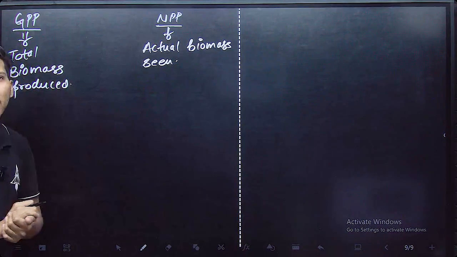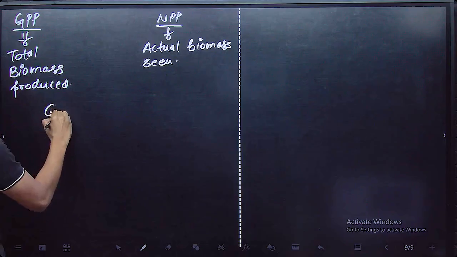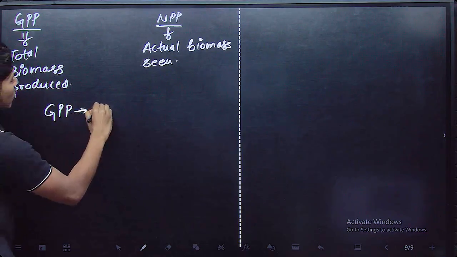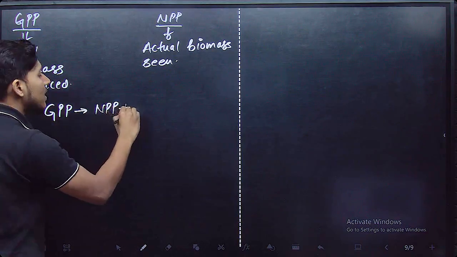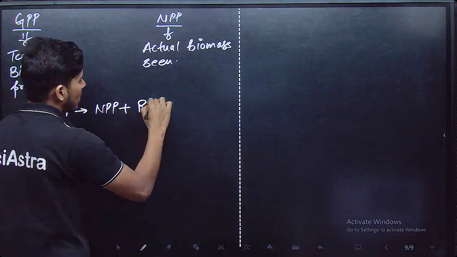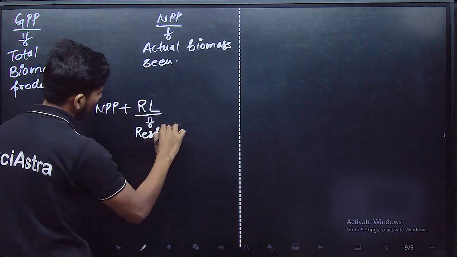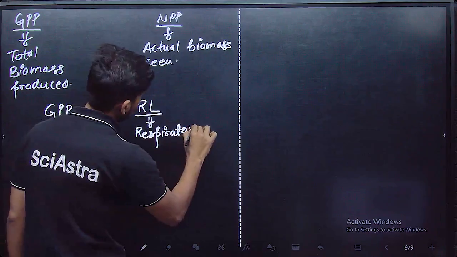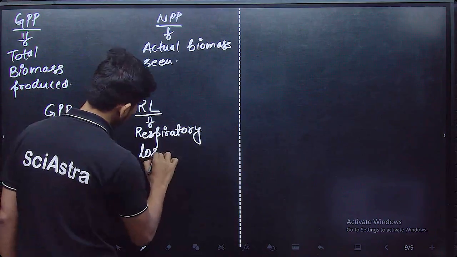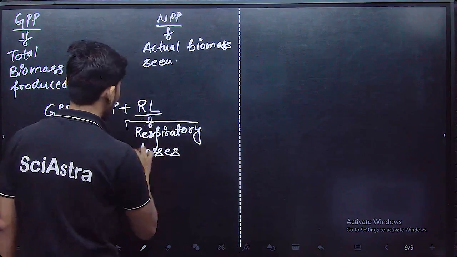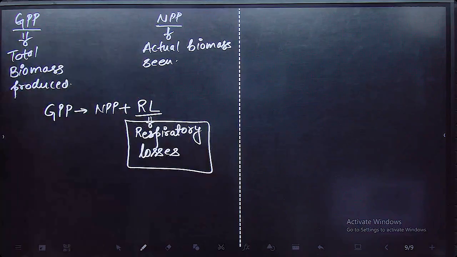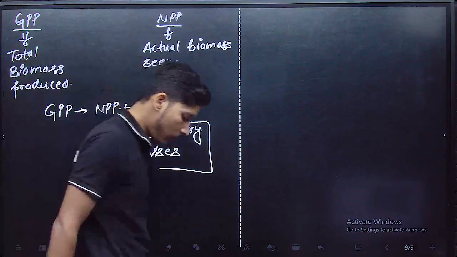The remaining amount is known as net primary productivity. So gross primary productivity is basically equal to net primary productivity plus the respiratory losses. Okay, this is the thing. Okay, clear.